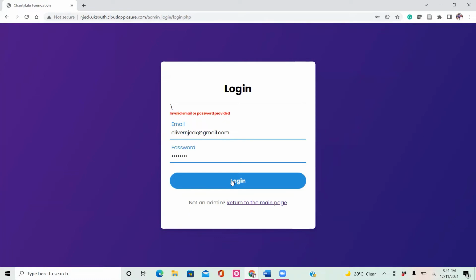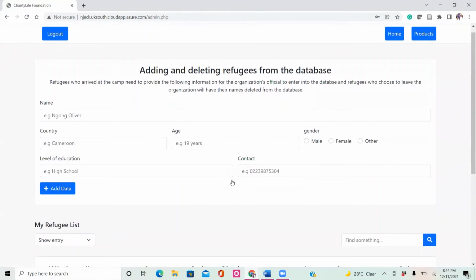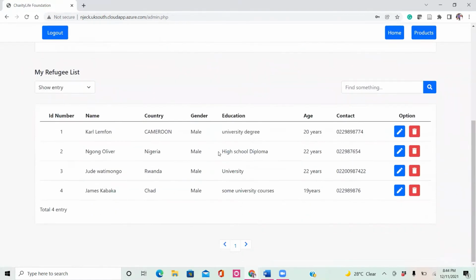So here I am able to log in, and on this page we are adding refugees that are coming to the organization. This part here is a form to help guide the data people who work in our organization to know the kind of information to collect from incoming refugees. And down here, when you collect the information, it appears real time, so that if you have made any mistake, you can edit it at that time. You can edit it using any of the options here.